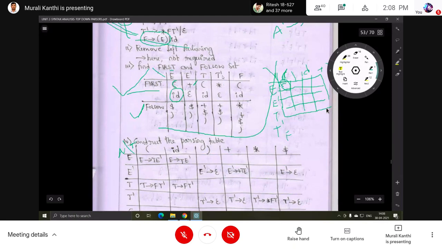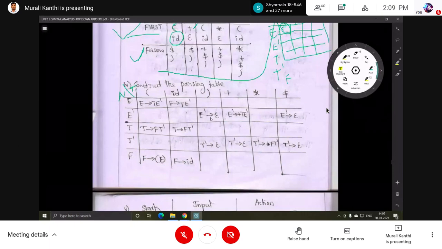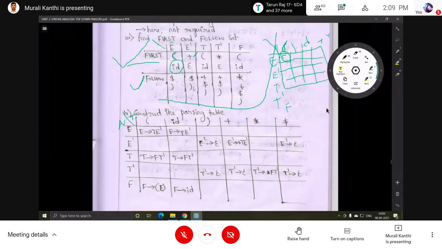So the follow of E dash, what is there? Dollar is there, and closing parenthesis is there. So on the closing parenthesis column of the E dash row, don't add the direct production, just simply E dash implies epsilon. Okay, on closing parenthesis, completed. Next, on dollar, the same thing, E dash implies epsilon. So these are from the follow set.